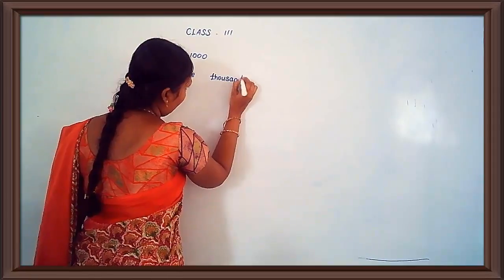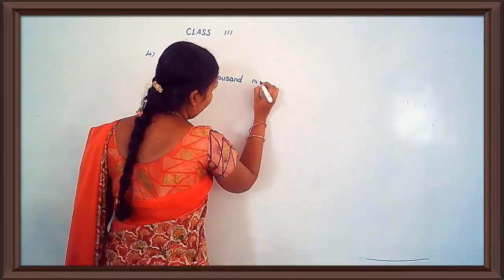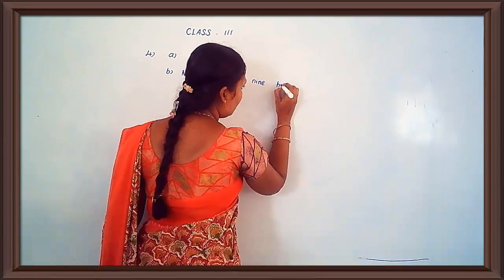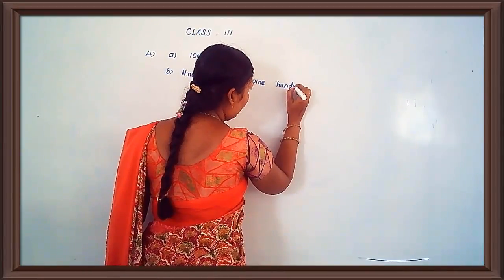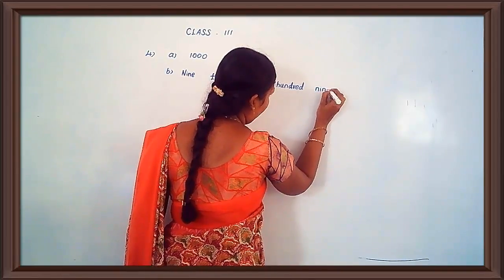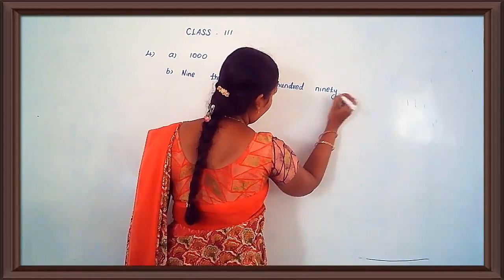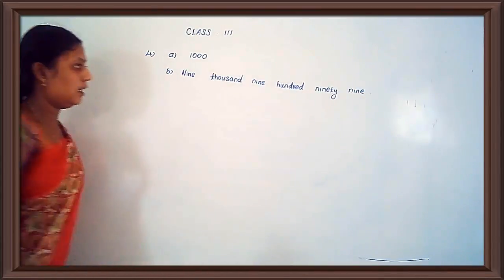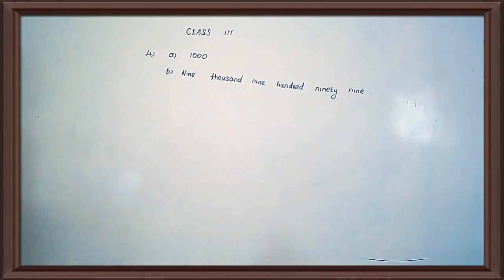T-H-O-U-S-A-N-D, 9000. N-I-N-E, 9. H-U-N-D-R-E-D, 100. N-I-N-E-T-Y, 90. N-I-N-E, 9, 99. 9999. See the third one.